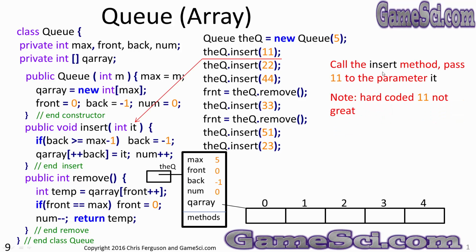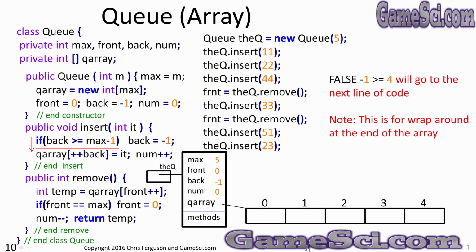Let's call the insert method and pass 11 as a parameter to it. Remember, 11 hard-coded is not a great idea, but I want you to see the items going into the queue, so it's just easier to use a hard-coded value in this example. Obviously, in the real world, you'd probably be passing it a variable and saying insert the contents of this variable into the queue. So 11 will be assigned to the parameter it, and we'll execute the method.